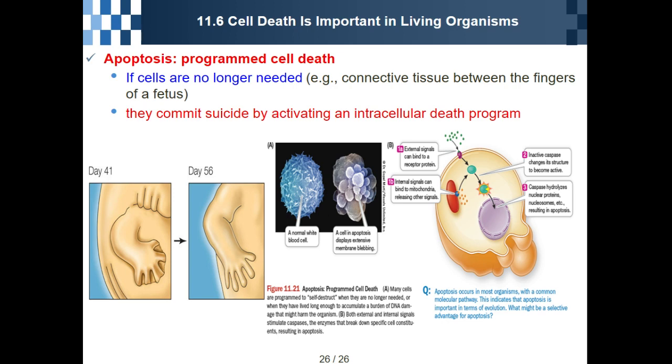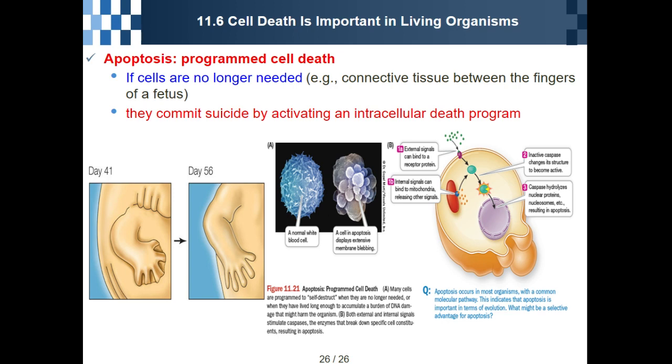Previously, when we were babies, at day 41, our fingers were attached to each other. But at that time, apoptosis happens between them. At day 56, apoptosis has happened, and it makes the fingers like this.